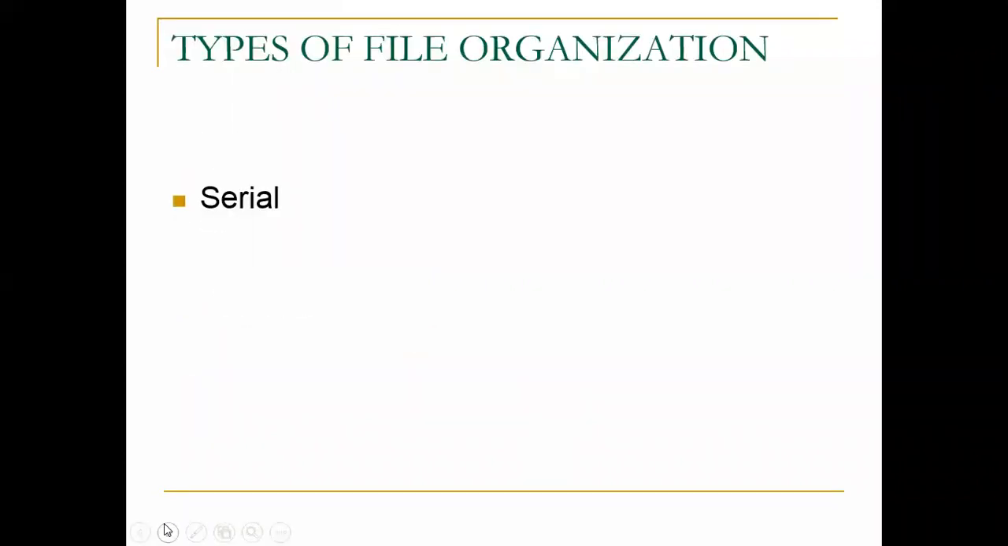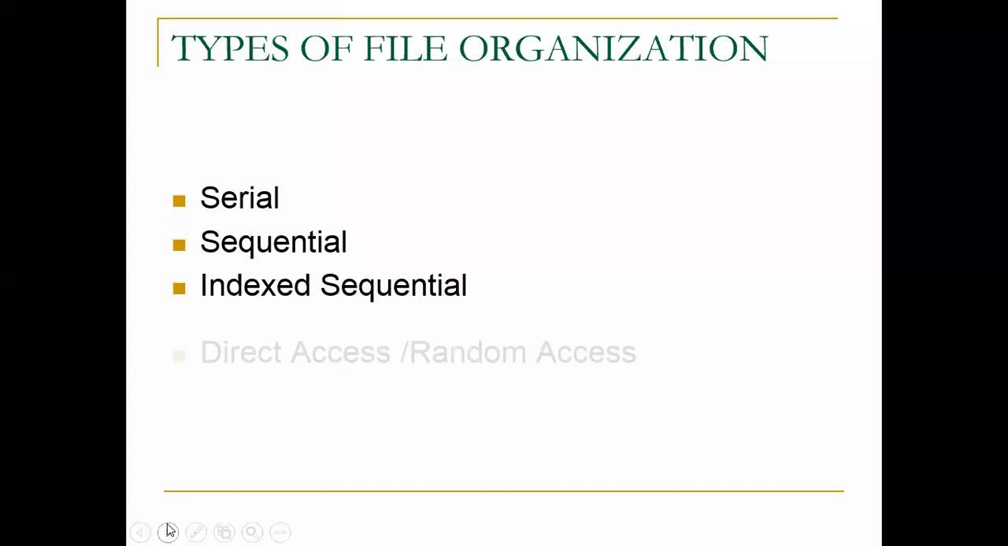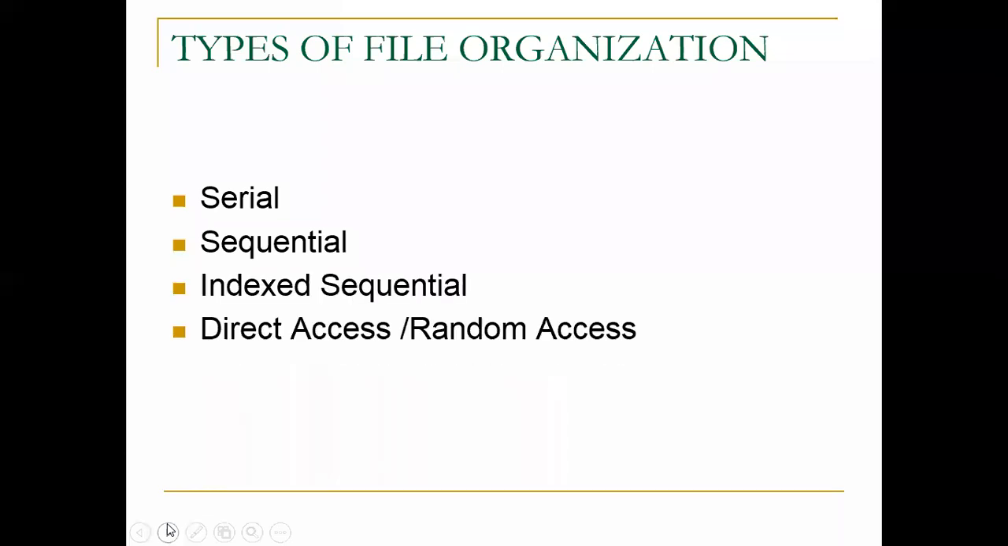Next will be the types of file organization. The first one is serial organization, then sequential, then indexed sequential file, then direct access or random access file. These are the file organizations.